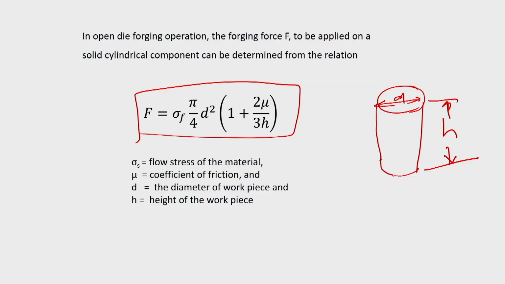The shape of the component is obtained by the shape of the die cavity, and the surface finish of a component subjected to impression die forging depends upon the surface finish of the die cavity. Many times it is not a cylinder just pressed down; you may have to get different shapes. For example, a connecting rod has a very complicated shape. If you have a gear wheel, the shape is entirely different, and you need that particular shape.